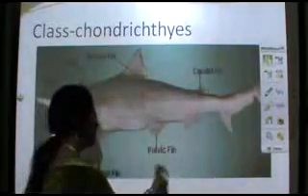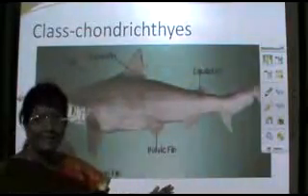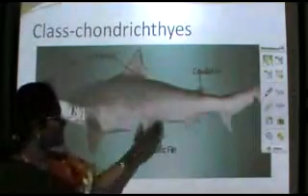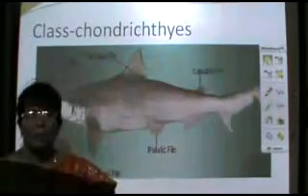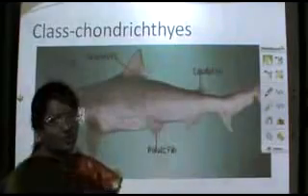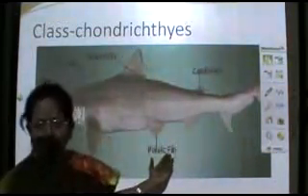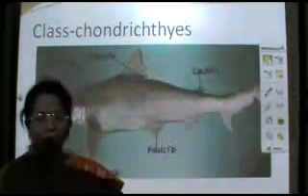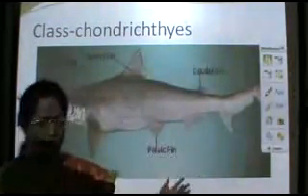Now let's go on to the appendages which help in locomotion. These fins are supported by skeletal fin rays. These fin rays help the fishes to keep the fins expanded so that they push the water backwards during swimming. In the case of cartilaginous fishes, there is an additional pair of structures associated with the pelvic fins, located at the posterior region of the body, and they are called claspers, which help in copulation. They are seen only in male fishes.